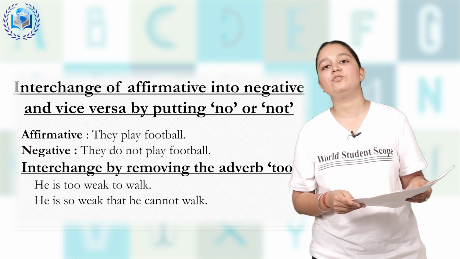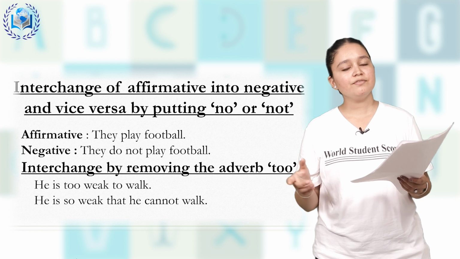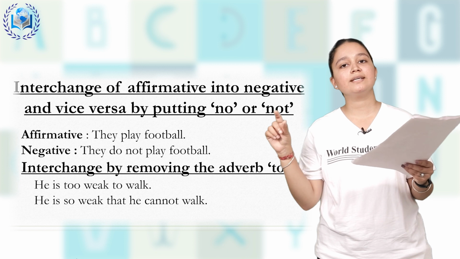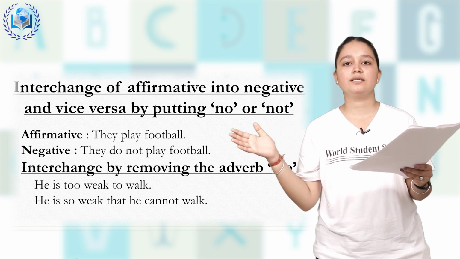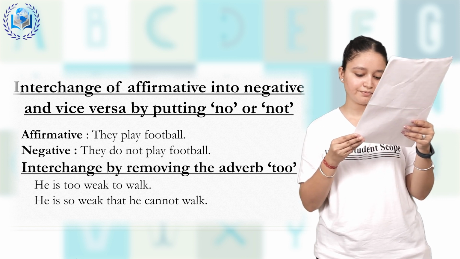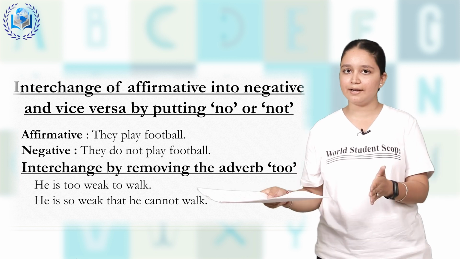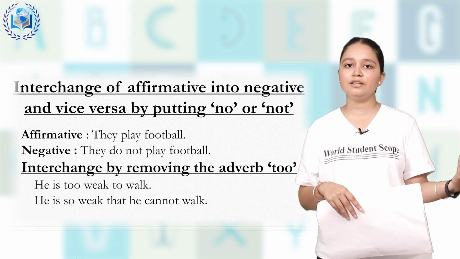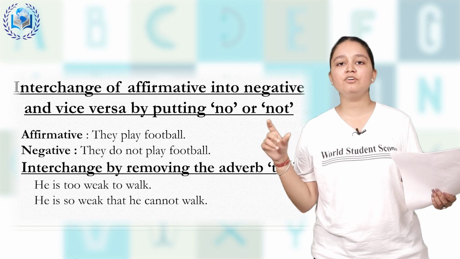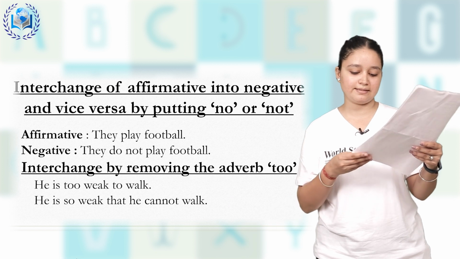She is a hardworking girl. I am saying she is a hardworking girl. If I say so, it is positive, it is affirmative. But if I say she is not a hardworking girl, it means the not makes it negative. It comes under negative sentence. Okay. Next is, they play football. If I have to change it into a negative sentence, then I will say that they do not play football. If I am adding the word not, it naturally goes into negative sentences.